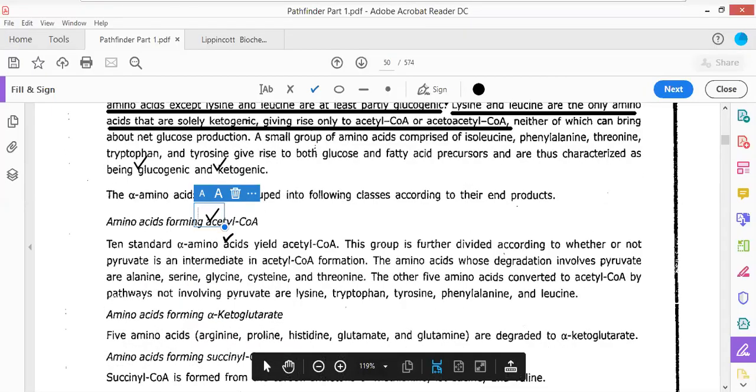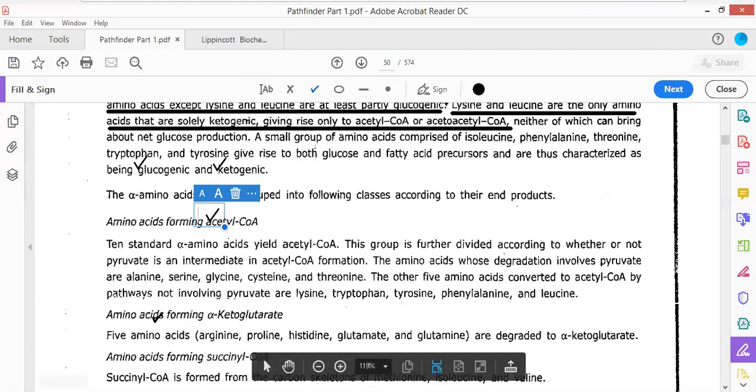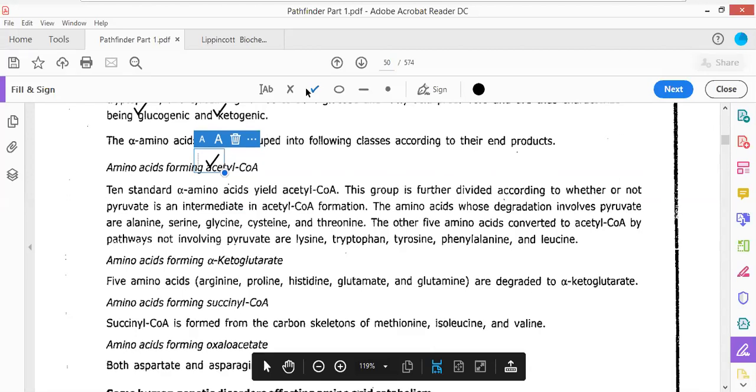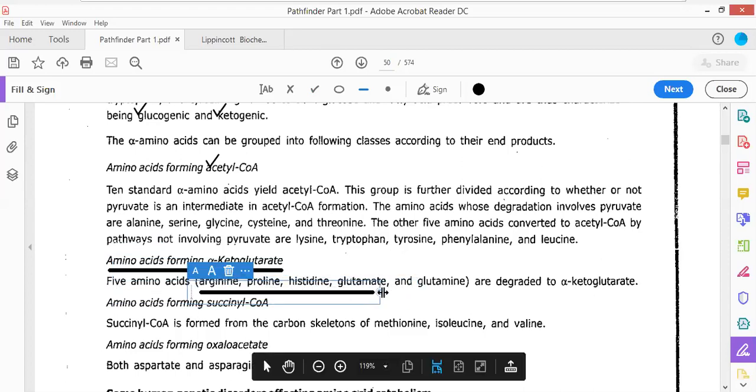Now, there are 10 standard alpha amino acids that yield the acetyl coenzyme A. Okay, this group is further divided into several subcategories that can lead to the formation of different compounds. These need not be memorized, because usually questions are not asked from this. You will not find questions in the MCQ booklet out of this, but I have to teach it. So amino acids that form alpha ketoglutarate are arginine, proline, histidine, glutamine, and glutamate.